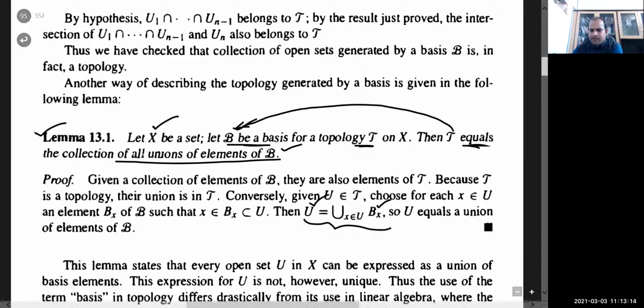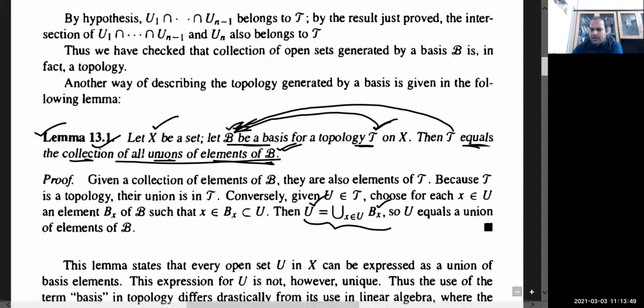Suppose X is any set and B is a basis for this particular topology T, then this topology can be generated from this basis by taking the collection of all unions of elements of B. So it will already contain the members of the basis, because it will always contain the members of the basis as well as their arbitrary unions. Collection means we need to look at their arbitrary unions.